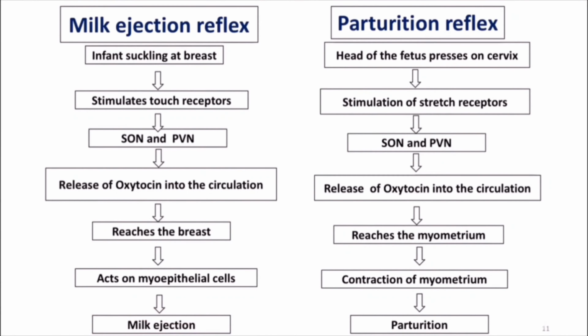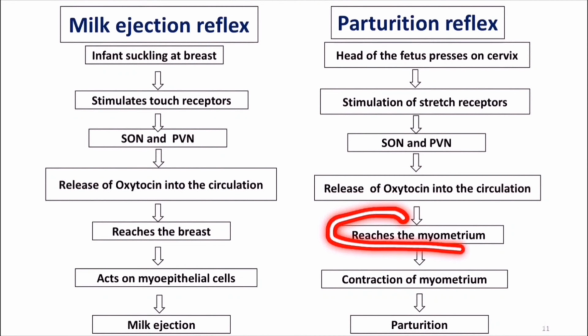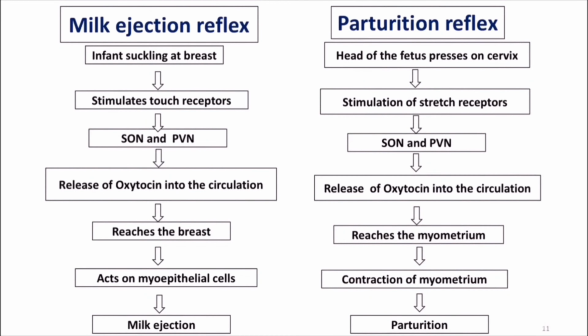So milk ejection is also a neuroendocrine reflex, since it is initially started with a neural signal and it has to end in the endocrine function. Coming to the parturition reflex. What is the parturition reflex? The head of the fetus presses on the cervix. It results in the stimulation of receptors, which send impulses to the supraoptic and paraventricular nuclei of the hypothalamus. It results in the release of oxytocin from the posterior pituitary into the circulation, thereby reaching the myometrium of the uterus, resulting in contraction of the myometrium, and a process or reflex known as parturition. So these two are typical examples of positive feedback mechanism.